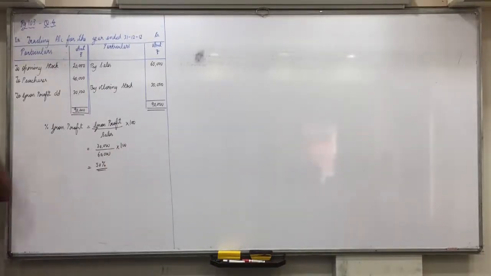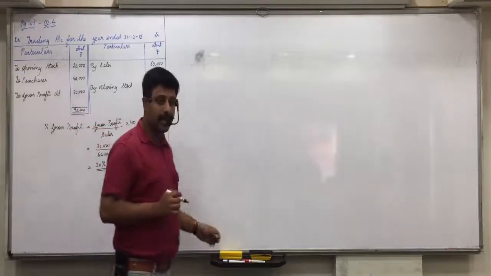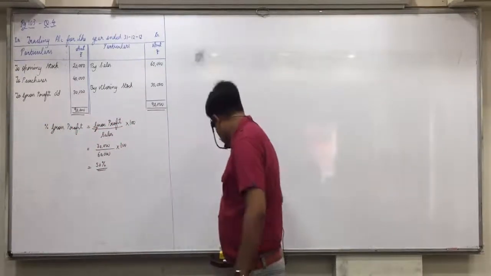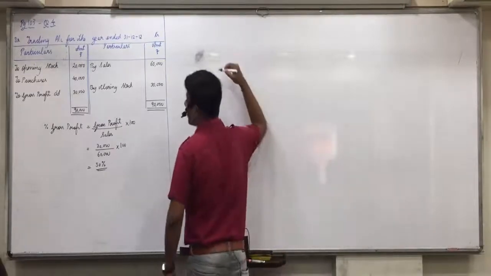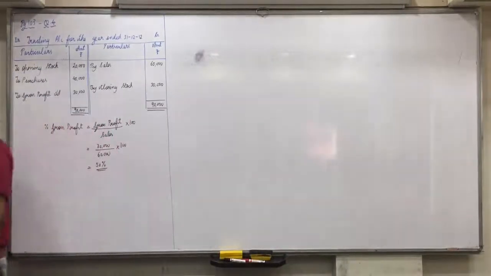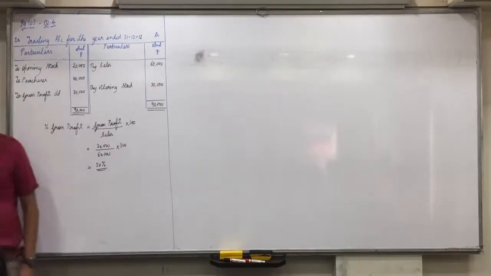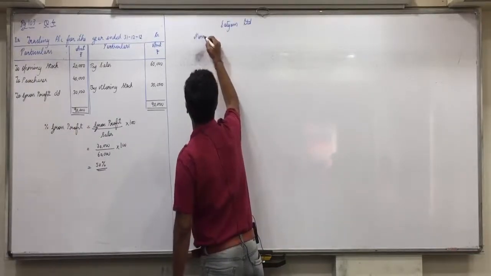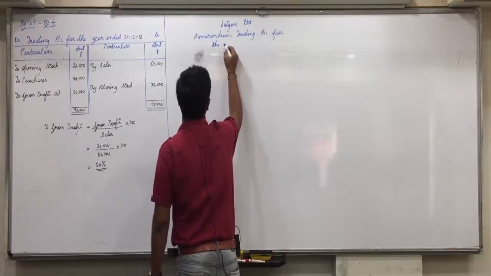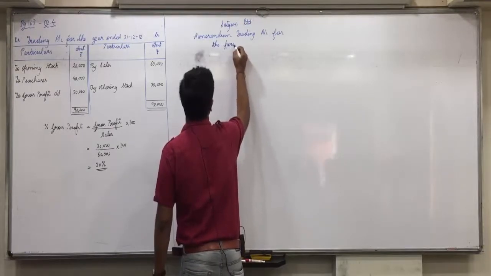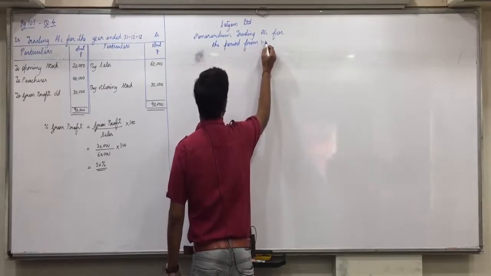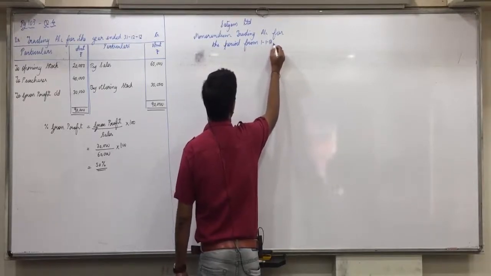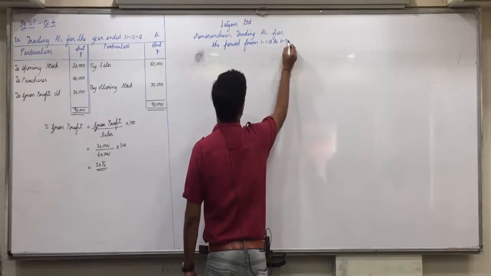Now, we can make the current year's memorandum trading account. Put your pens down, first understand the format which we will make for that. What is the name of the firm or the trader? Satyam Limited, memorandum trading account for the period from, guess what is the period? From 1/1/13 to 10/7/13.